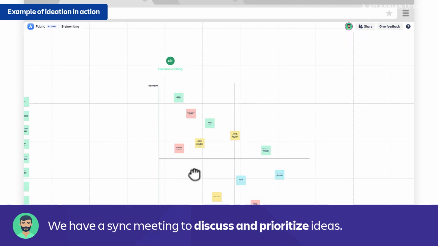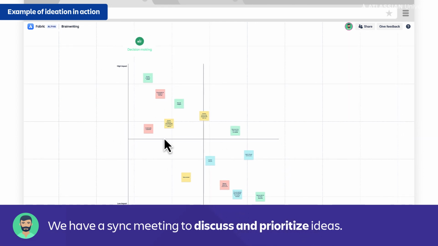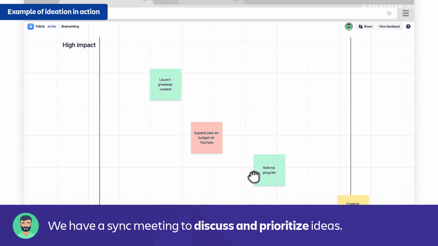Over here, we've set up this chart that goes from low impact to high impact and high urgency to low urgency. And what we're gonna do is we're gonna plot all of the ideas that we came up with directly on this graph. So then we can tell which ideas we should actually pursue and which ideas we can take on another time. So we do that, we plot all of these ideas, and we look up at the very top. The highest impact, highest urgency is to launch a giveaway contest. All right, so we've made the decision that that's what we're going to focus on for right now.